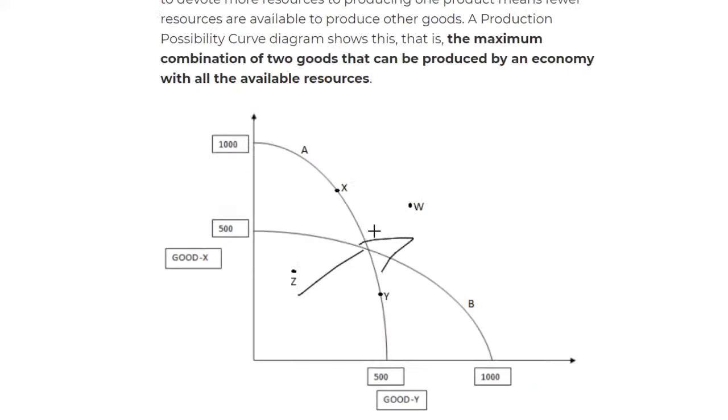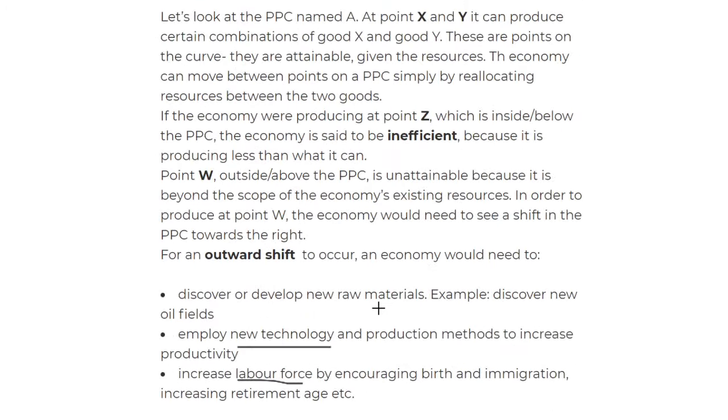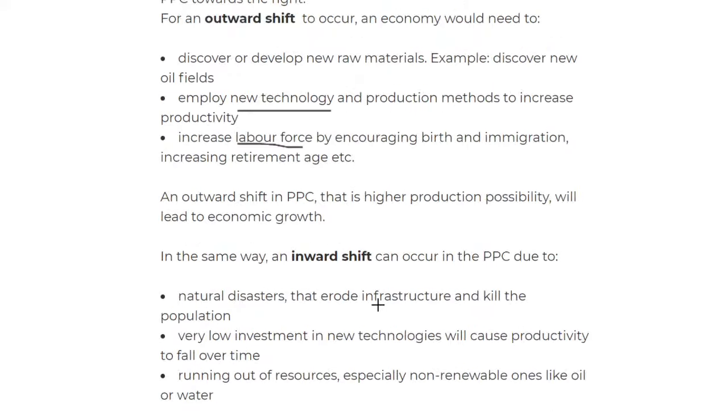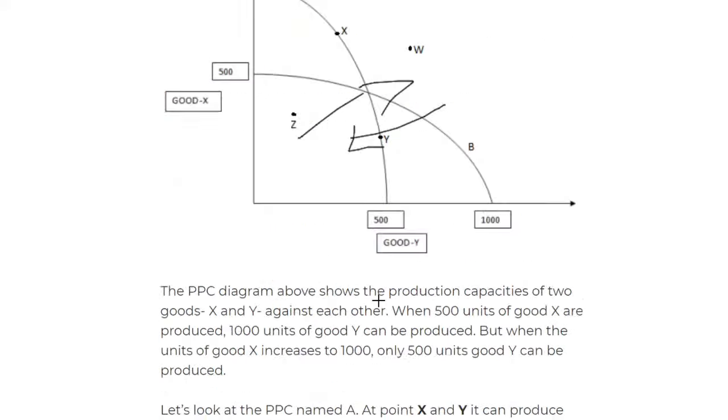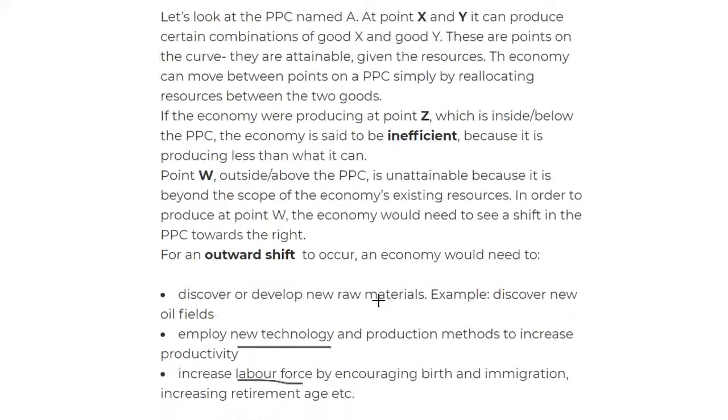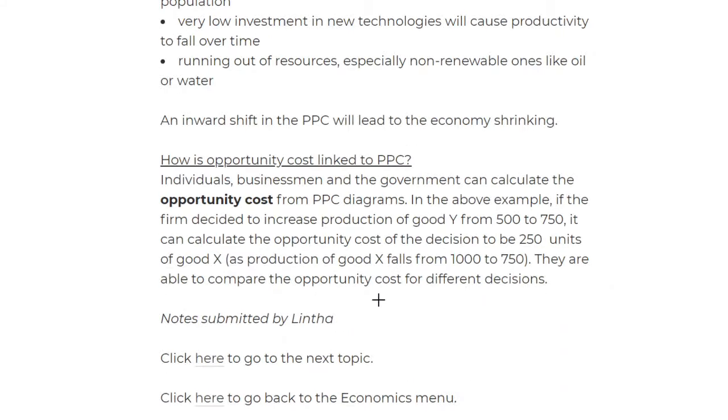Then we look at the inward shift. When we're looking at the inward shift, we're basically saying natural disasters which remove the resources, running out or depletion of resources, and low investment in new technologies will lead to the inward shift. And finally, we look at how opportunity cost is linked to the PPC.